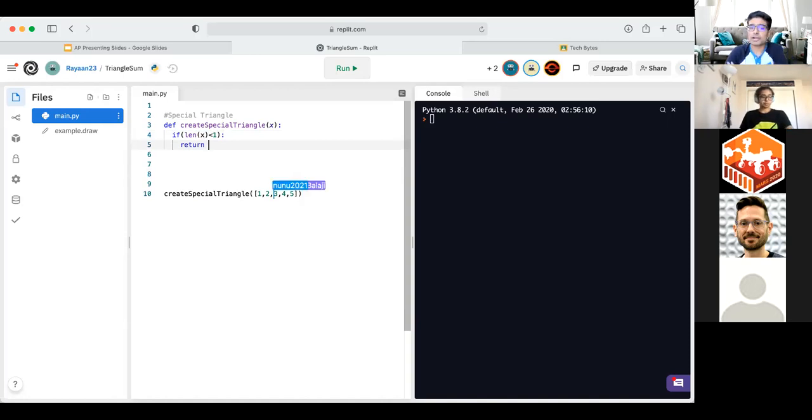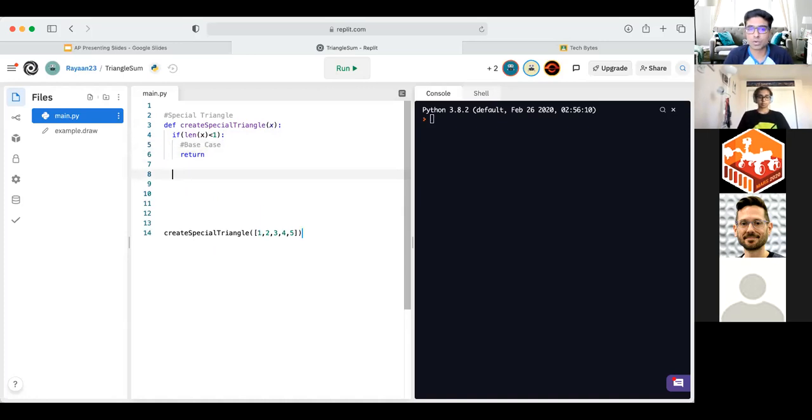Now, we're not going to be returning anything today because what you guys will see is the whole thing with creating a special triangle is the idea of printing stuff correctly. And essentially, when we're printing out stuff, we don't need to really return anything, and you'll see where that will come in handy. But getting started off with our base case, when the length of our array is less than 1, then we'll just return and go back to the previous call. Now, what we have to do.